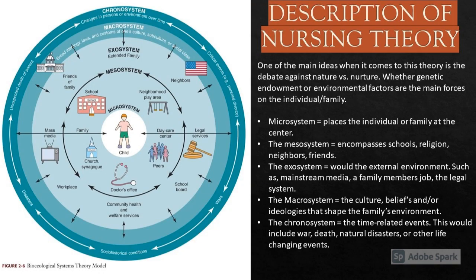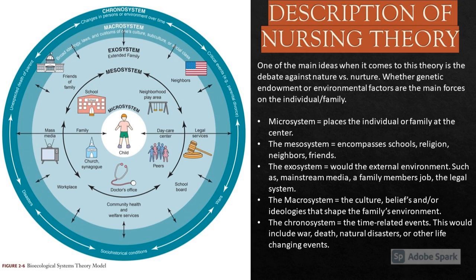One of the main ideas when it comes to this theory is the debate of nature versus nurture. Whether genetic endowment or environmental factors are the main forces on the individual or family, Bronfenbrenner puts this argument aside and encompasses both in his model.